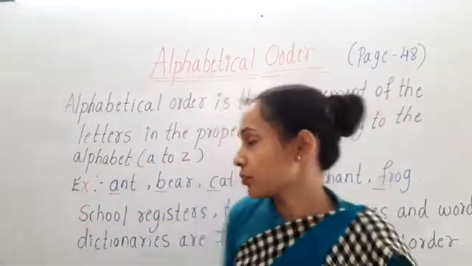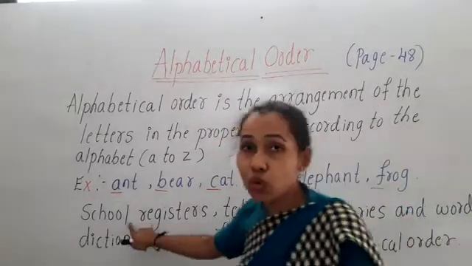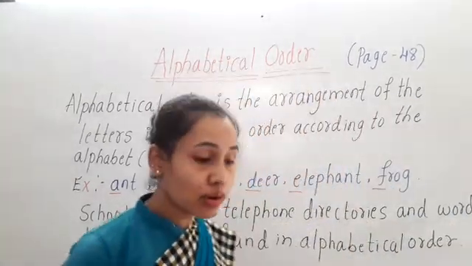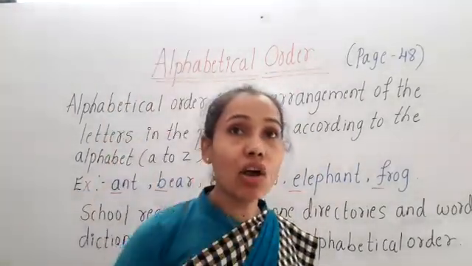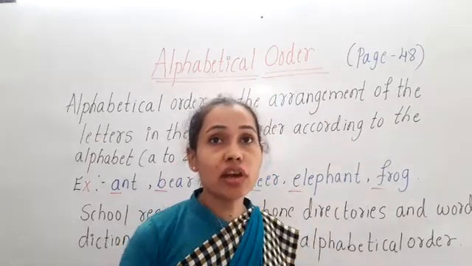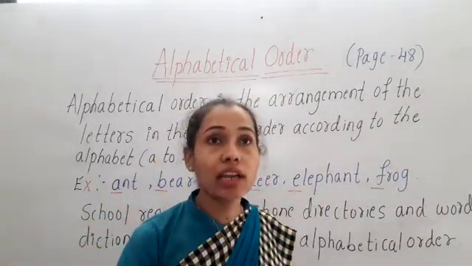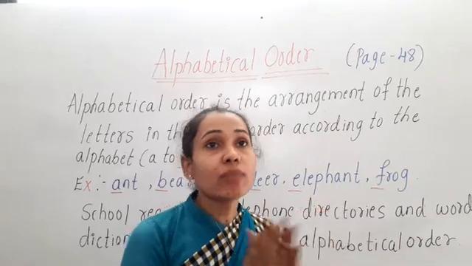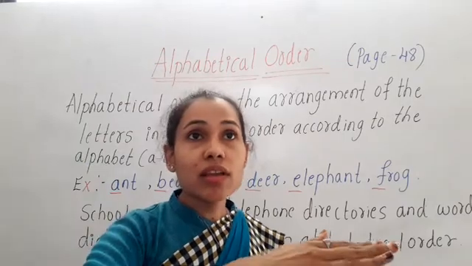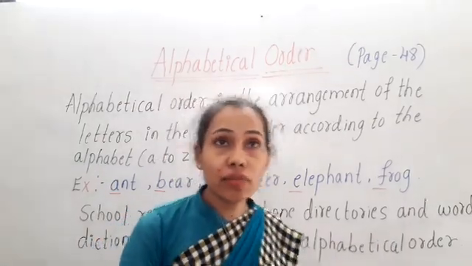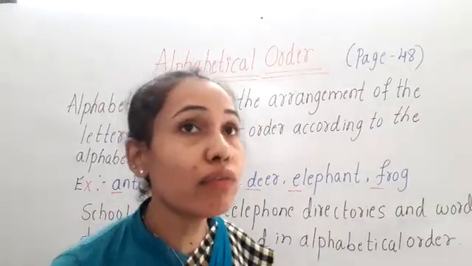Okay children, we use alphabetical order in the school register. In the school register, whenever we take attendance, we write the names of the students in alphabetical order. The names of the students which start with A we write first, then B. The names which start with B we write after A. Like this we write the register in alphabetical order.